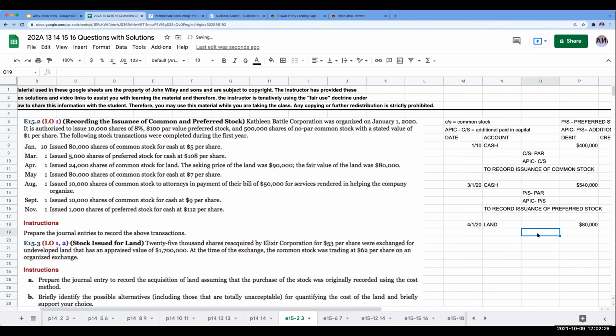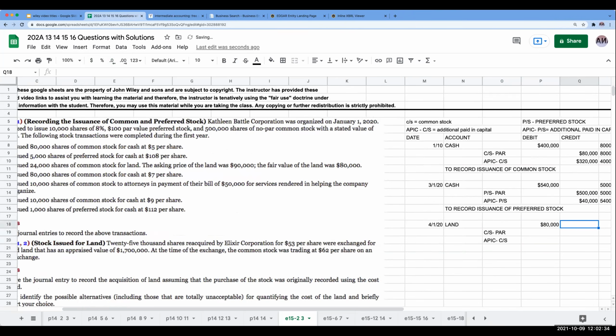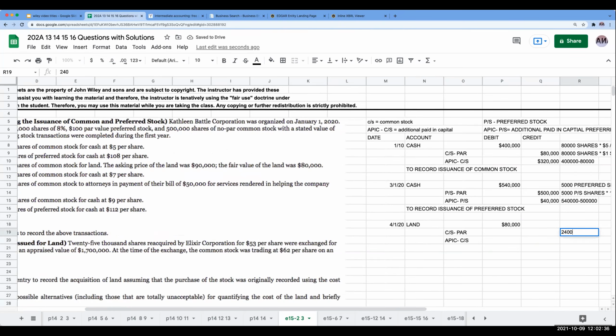Now, when it comes to the par value, I'm going to have common stock at par, and additional paid-in capital common stock. This is going to be 24,000 times 1, so 24,000. Then my additional paid-in capital common stock is going to be the difference between these two, 80,000 minus 24,000, or a total of 56,000.